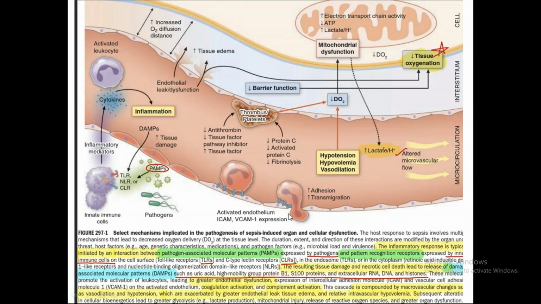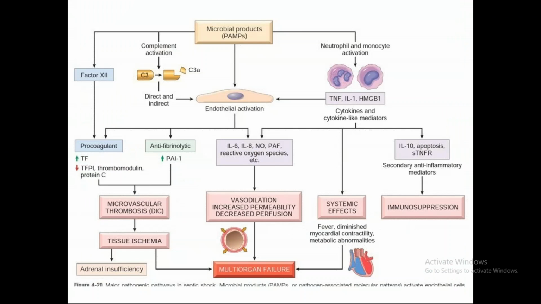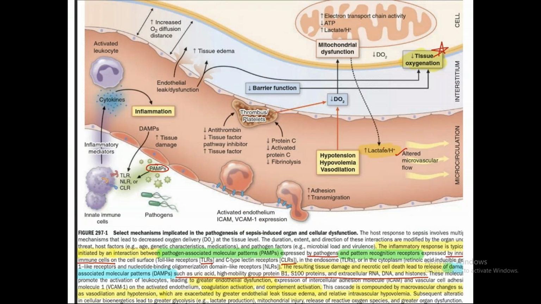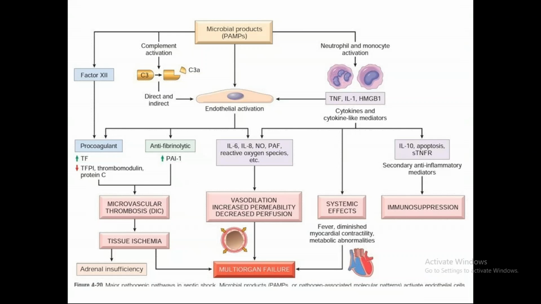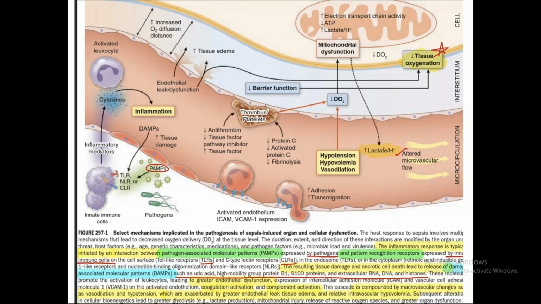So what is written below? Inflammatory response is a typical interaction between PAMPs expressed by the pathogens and the pathogen recognition receptors like TLR, NLR, CLR on the innate immune cells. Endothelial dysfunction and coagulation activation are exactly the same. So you can choose either of the diagrams. I think this one would be better to make in the exam. So this is the pathogenesis.